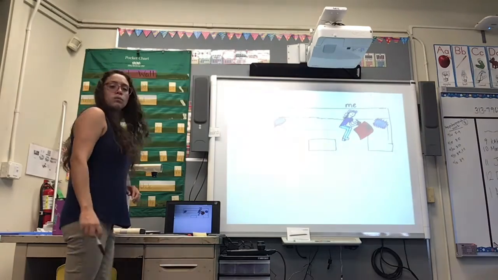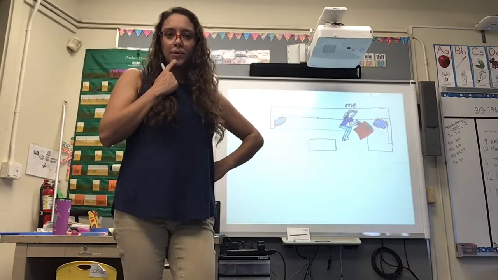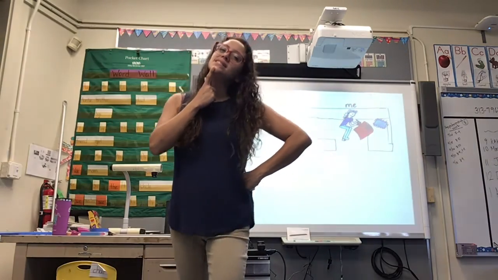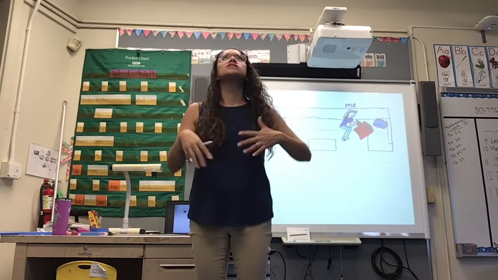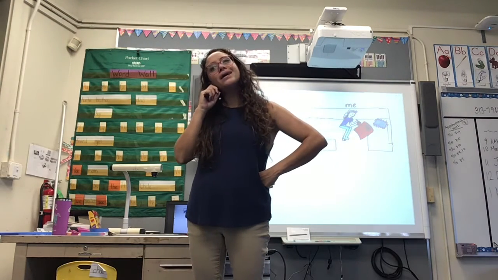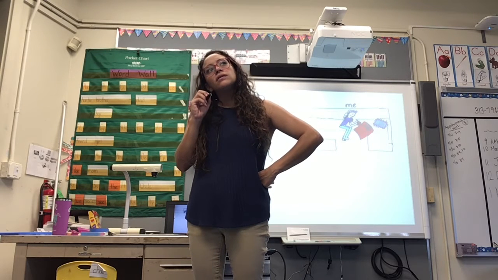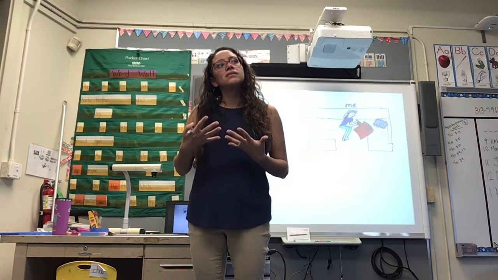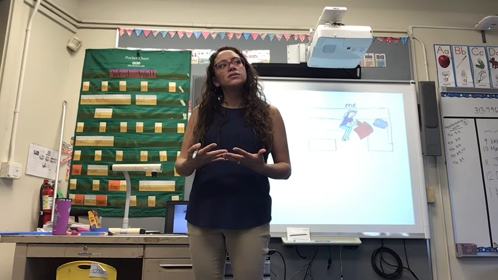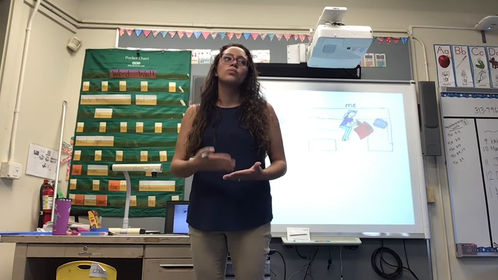All right, what are some other things I can label? My sentence is, I can crochet. That's what I'm showing. So I need to make sure I'm labeling the things that make sense, the things that pertain to what I'm writing about.